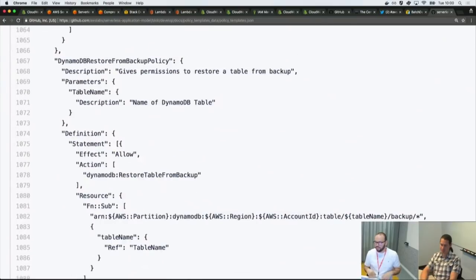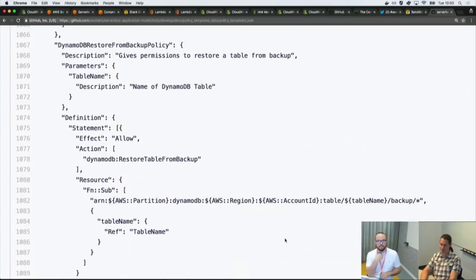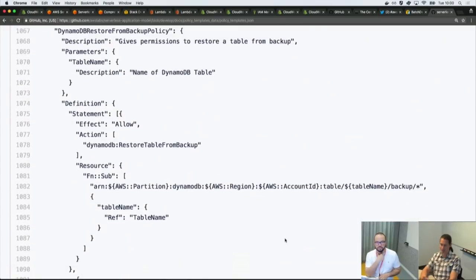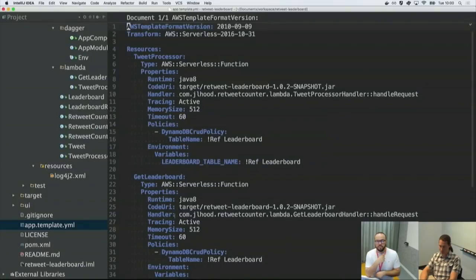This policy template has a parameter called table name. You can fill in the parameter, and you can see it constrains the resource down to only that table in this account in this region. So it constrains it down for you. It's actually a pretty nice security feature of SAM to allow you to better scope your resources.